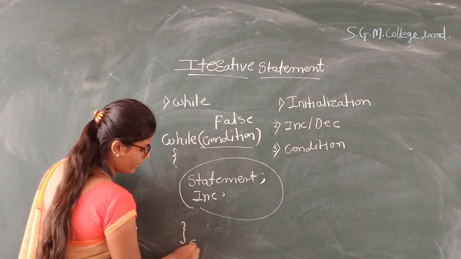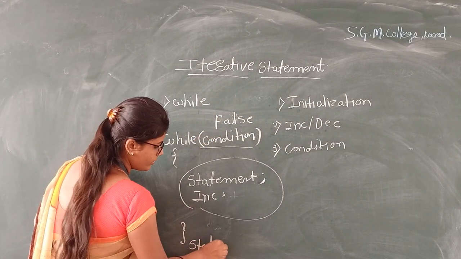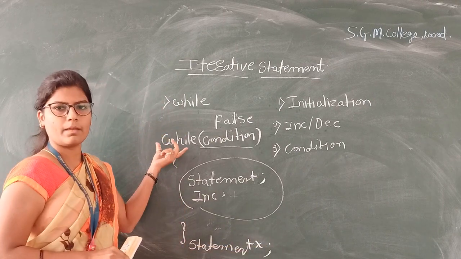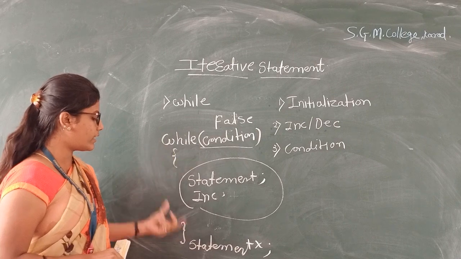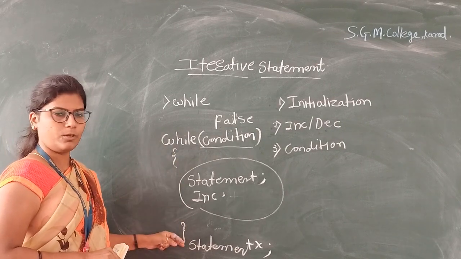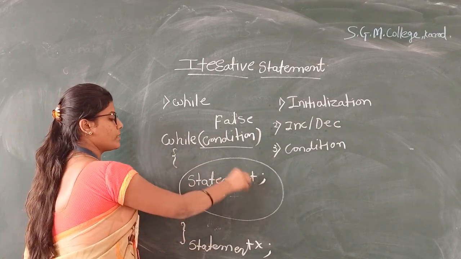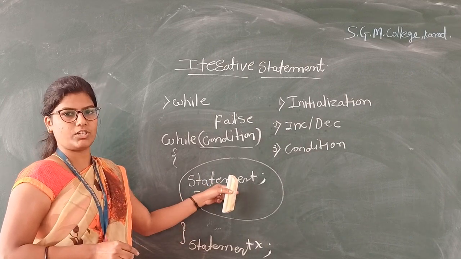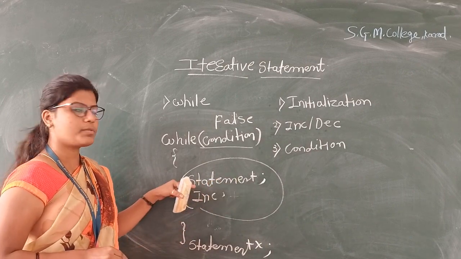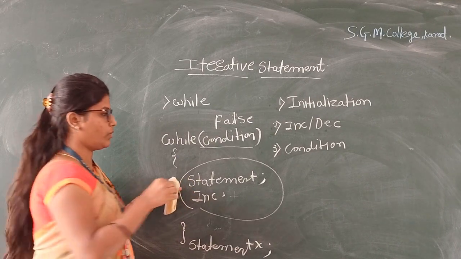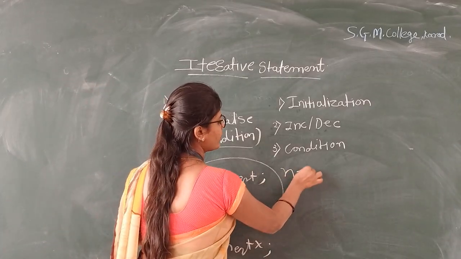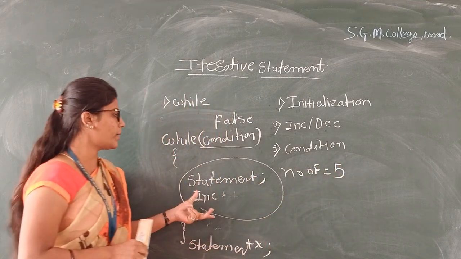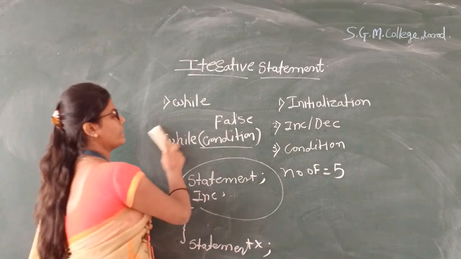At the end we write the next statement. This statement is not a part of the while loop; it is written outside the loop. This block of statements executed repeatedly is called an iteration. Suppose this block of statements is executed 5 times, then the number of iterations of this loop is 5. Let us see some examples.